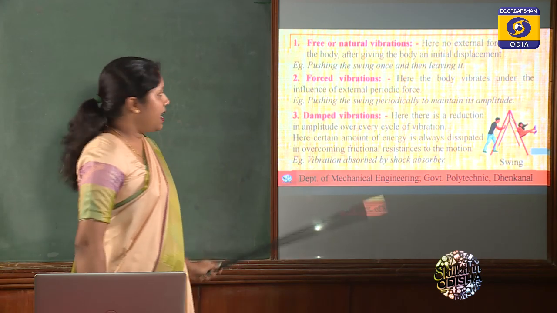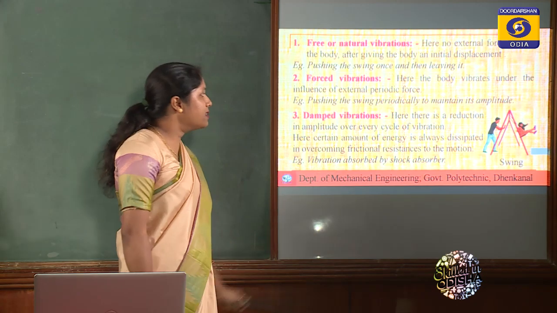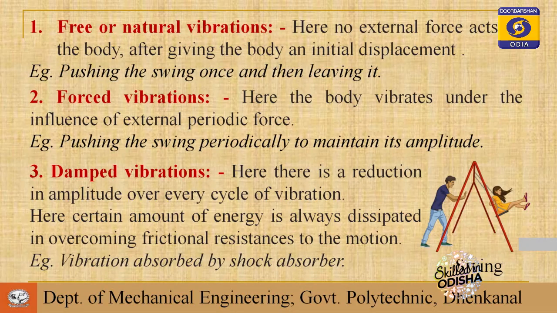Next one is damped vibration. What is this damped vibration? Again consider that swing, but instead of in the vacuum, put that swing in a field. Give one push, then release it, do not push again. What will happen? Obviously after some time it will come to rest, as the amplitude of the vibration gradually decreases.